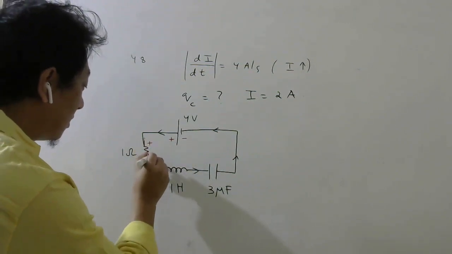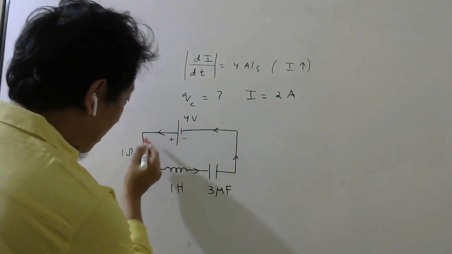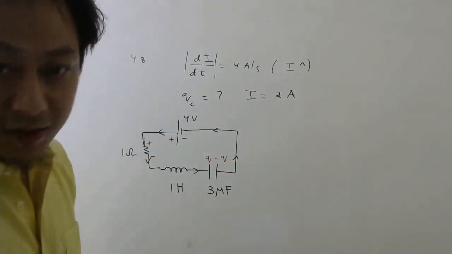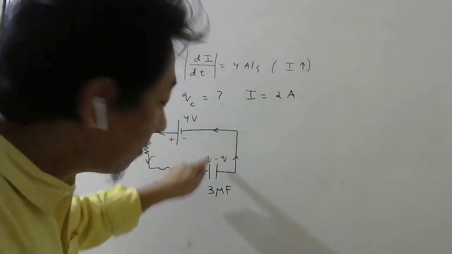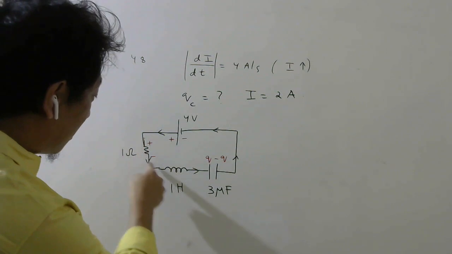So this is plus, this is minus. For the capacitor it is also easy. If current is coming this way, then this will become positively charged, and this will become negatively charged. Right? For the inductor it is the challenge. Current is going this way.